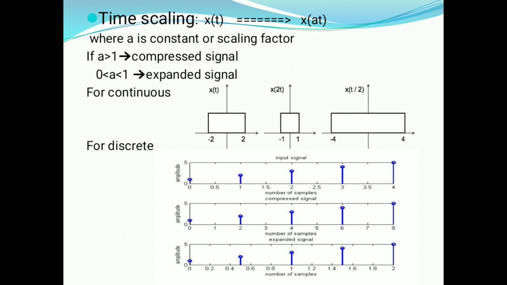This is the compressed signal shown in the graph below.